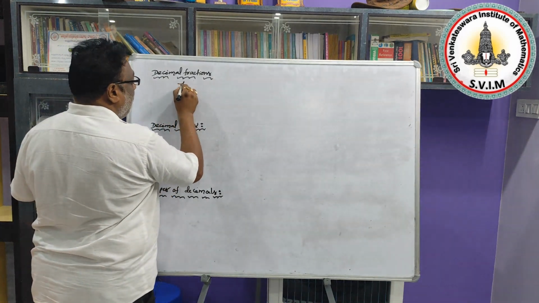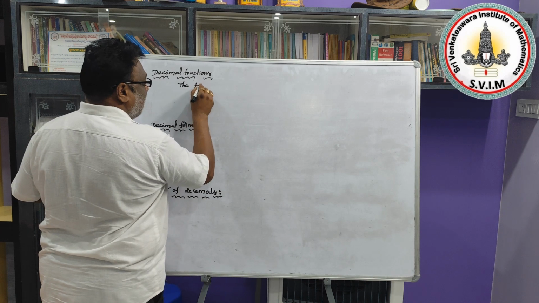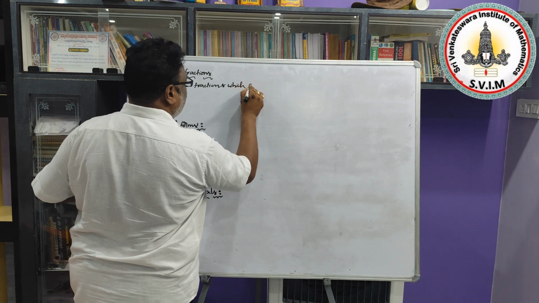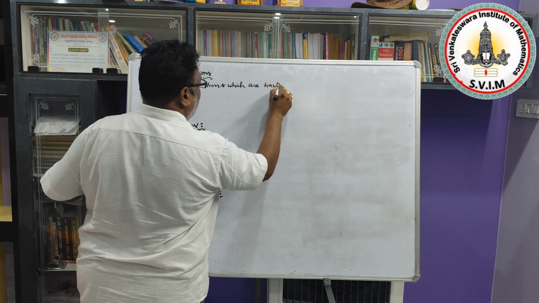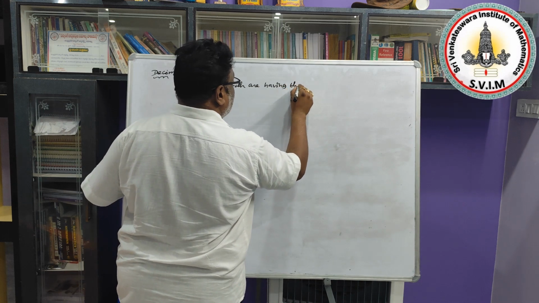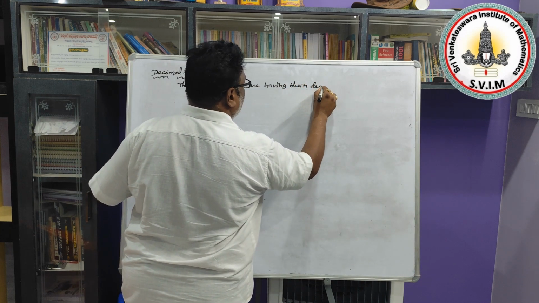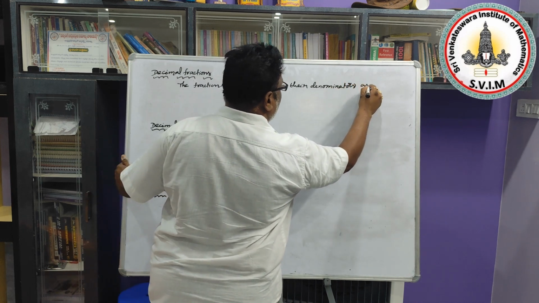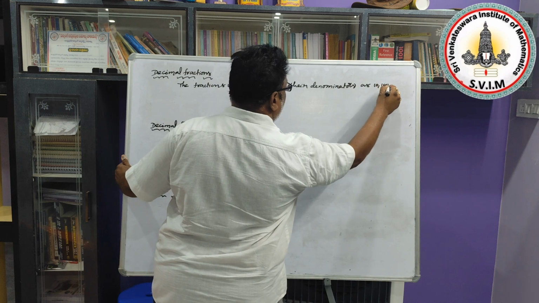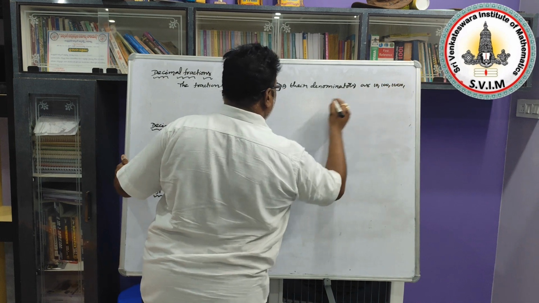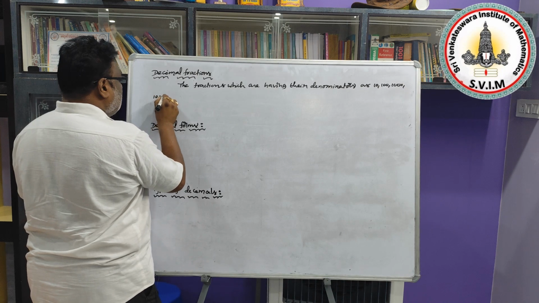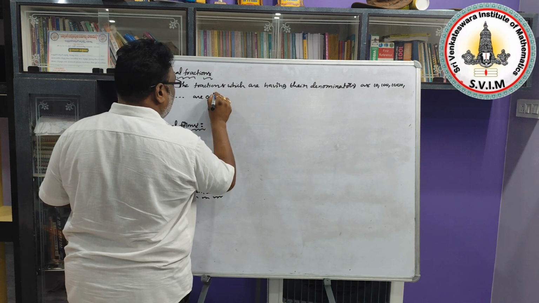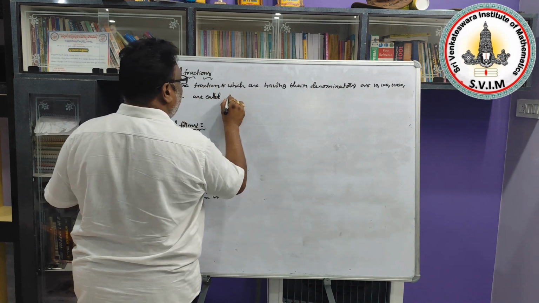The definition of decimal fractions is: the fractions which have their denominators as 10, 100, 1000, 10,000, and so on are called decimal fractions.